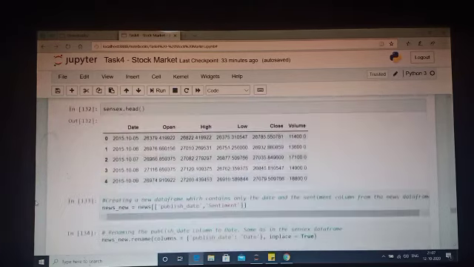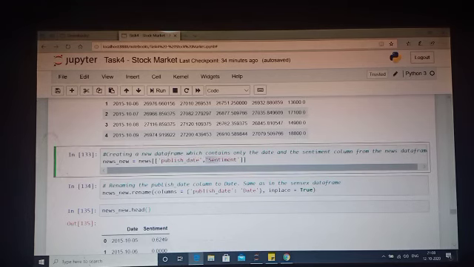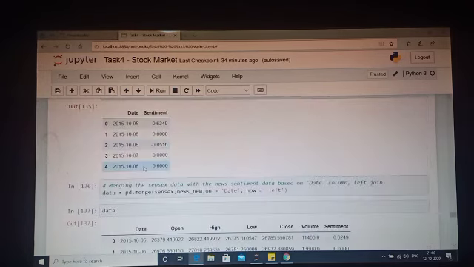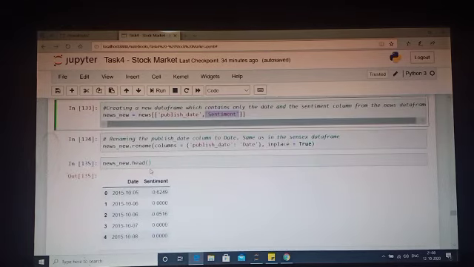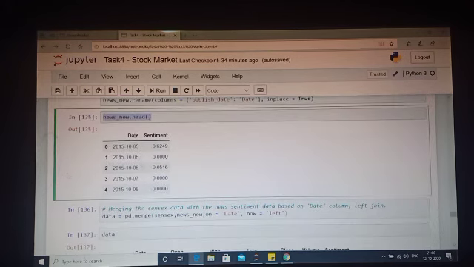So what I'm doing next is creating another data frame, news underscore new. I'm just concerned about the date and the sentiment, that's it. So I'm just taking these 2 columns. Now I'm renaming the published date column as date, because it should match the Sensex data, because I will merge it later. So this is how it looks. It's renamed to date, then sentiment is there, date is there.